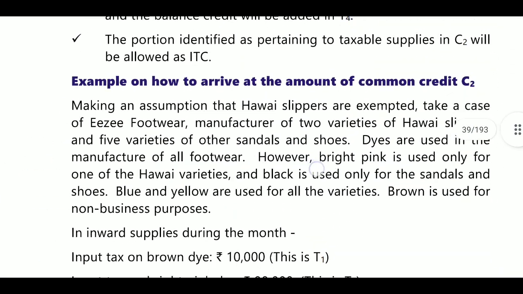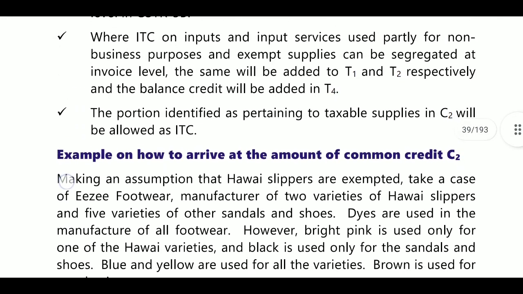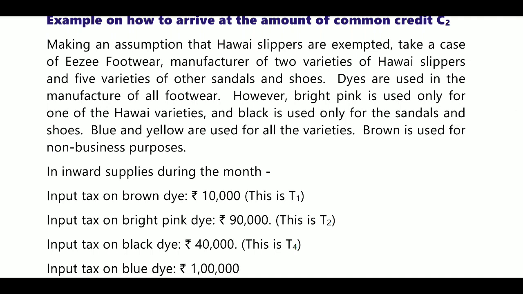They have provided one example. See the example. Make the assumption that Hawaii slippers are exempted. Take a case of an easy footwear manufacturer of 2 varieties of Hawaii slippers and 5 varieties of other sandals and shoes. Dyes are used in the manufacture of all footwear.